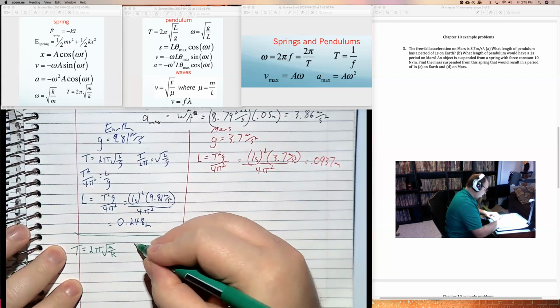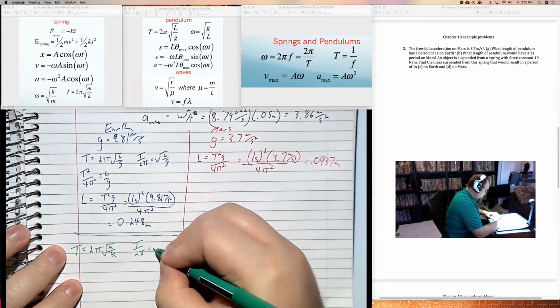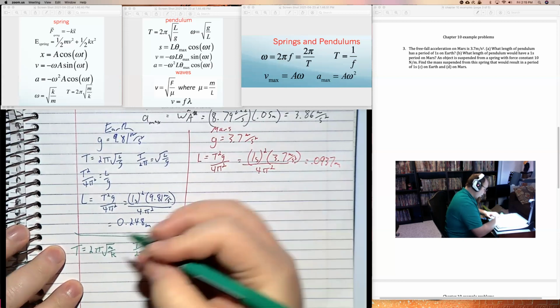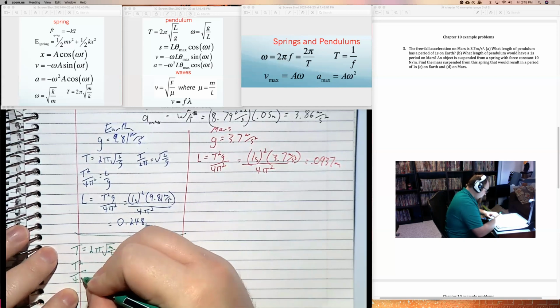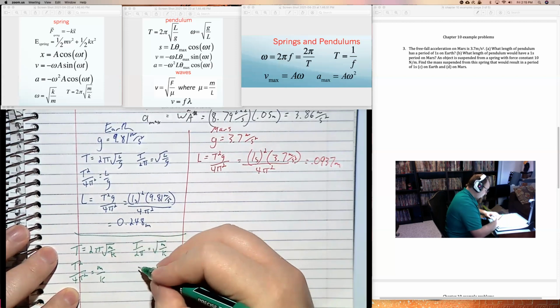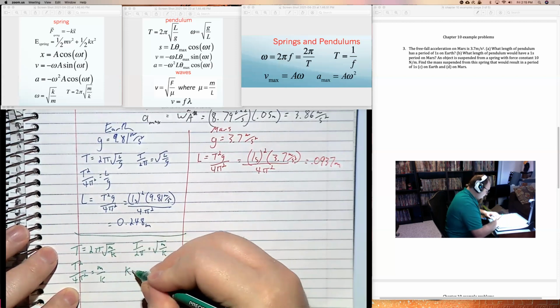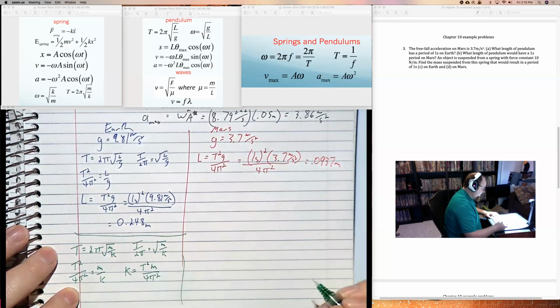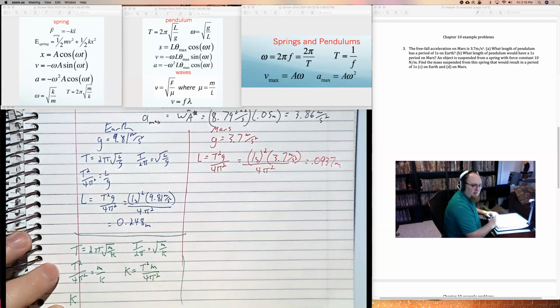So I can divide both sides by 2 pi, square both sides, and multiply both sides by k. And I'll say the spring constant will be T squared m over 4 pi squared. And I can plug in. What am I solving for? Find the mass suspended.